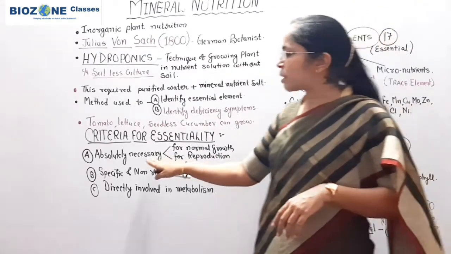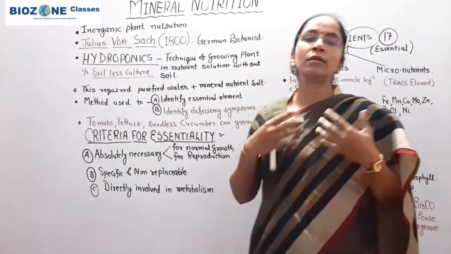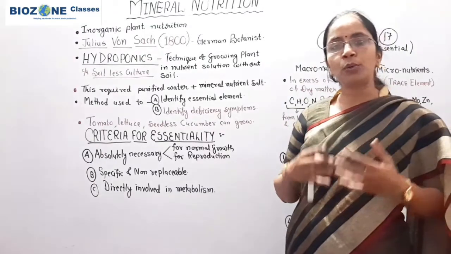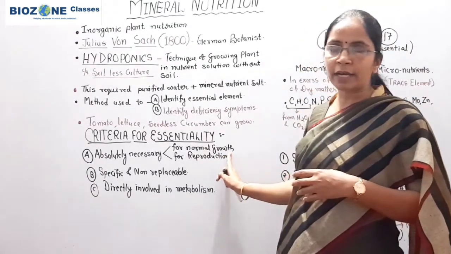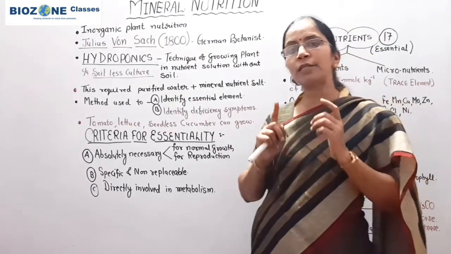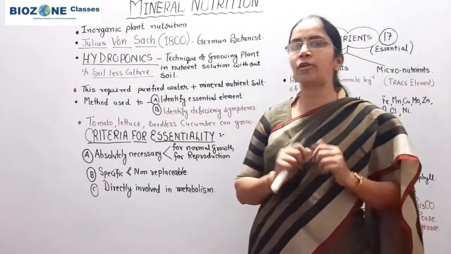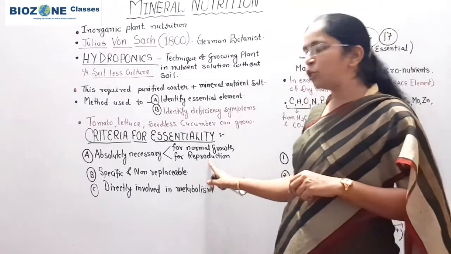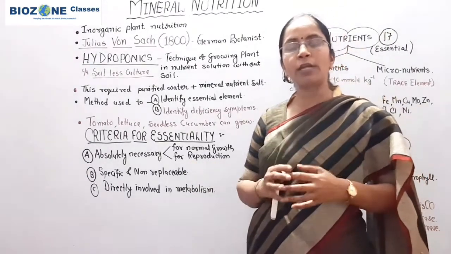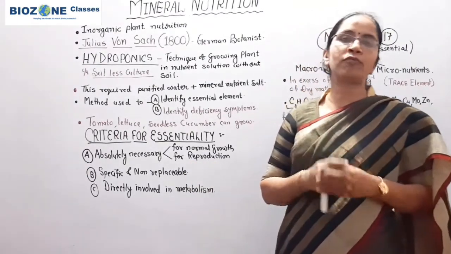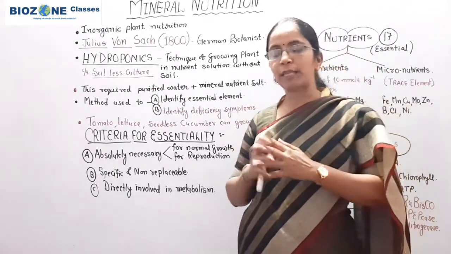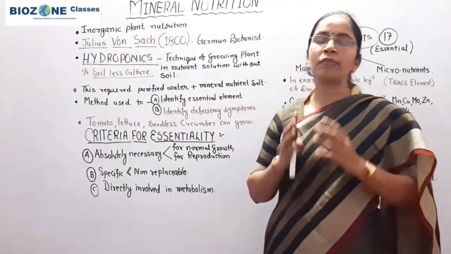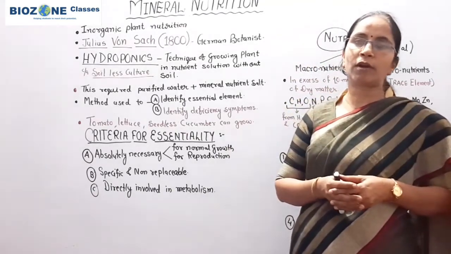That means suppose the element is deficient. Due to deficiency of the element, the normal growth of the plant is affected, as well as the seed set is not formed. Seed set not formed means in angiosperms, when reproduction does not take place, the formation of seed automatically stops, because in class 12th you will study that seed is the ultimate product of fertilization.